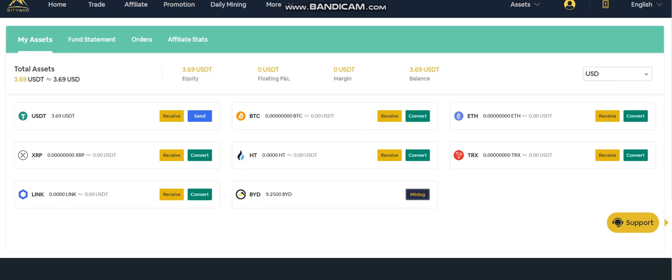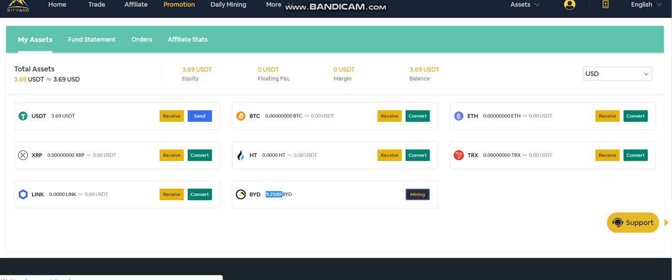Okay, so this BYD coin is doing your mining daily. Okay, if you want to purchase BYD, the link will be given in the description where you can purchase this coin also, to increase your mining. I will also purchase it in the near future.